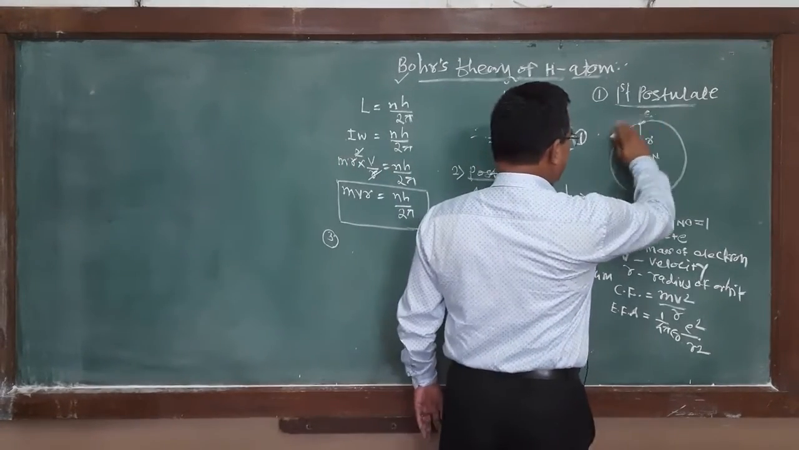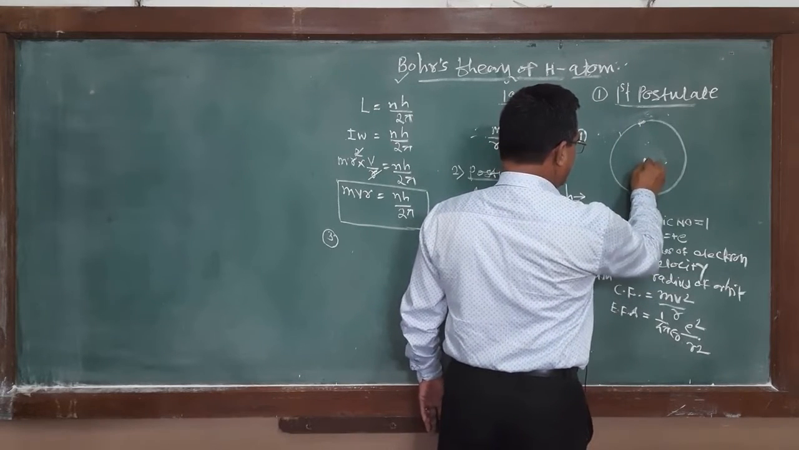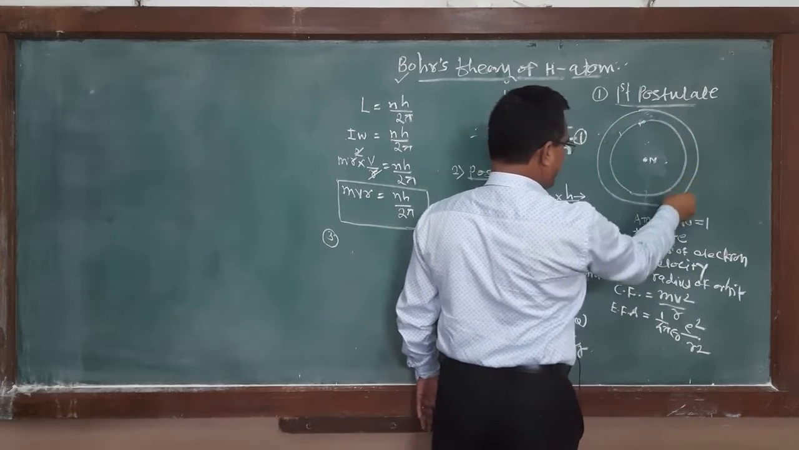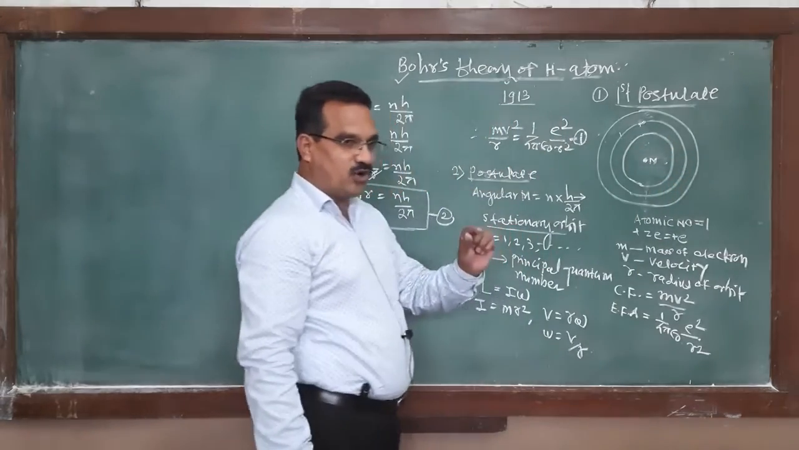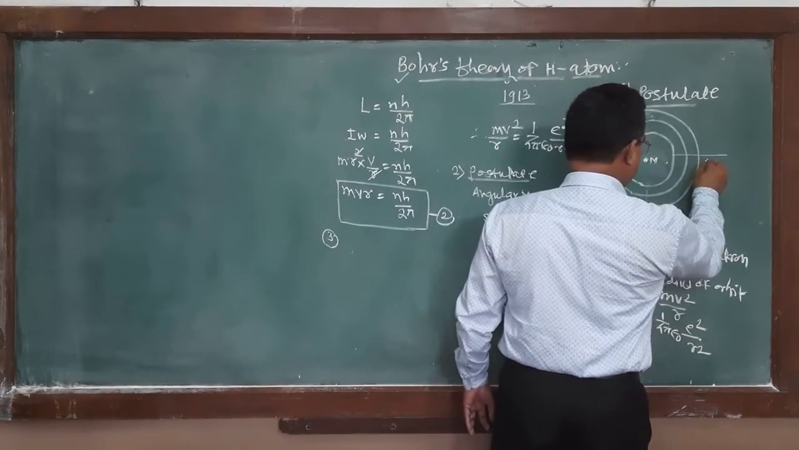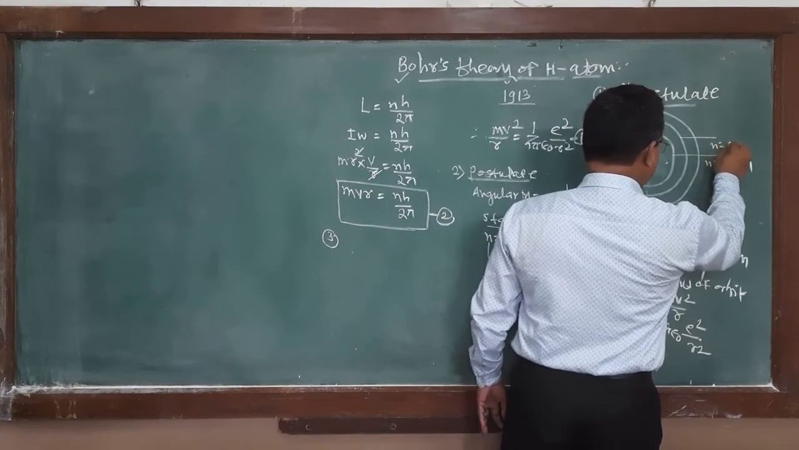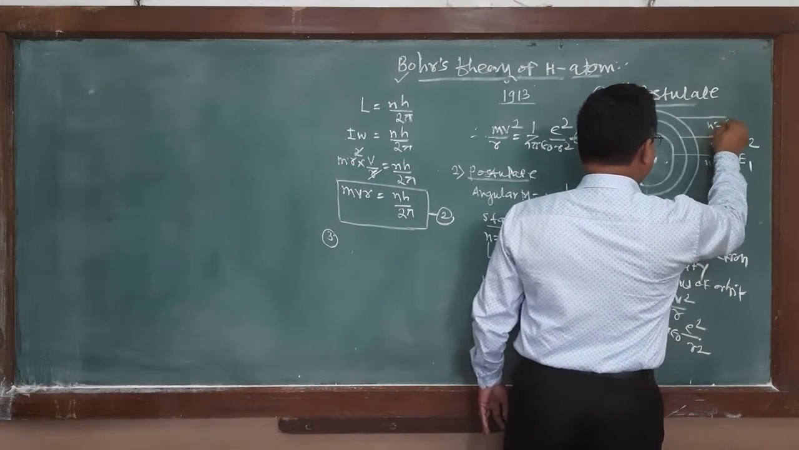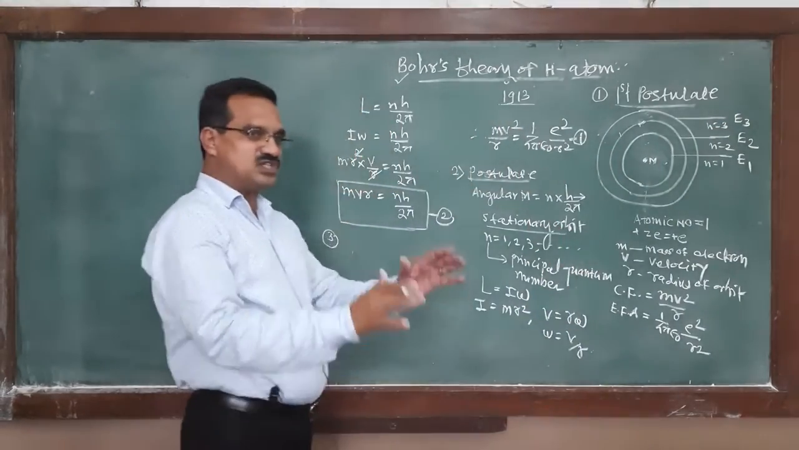Suppose different orbits are there. Here is the nucleus at the center. Again another orbit. Again suppose this is an orbit. And each and every orbit possesses energy. Suppose this is the first orbit, for n is equal to 1. Its energy is E1. Second orbit, n is equal to 2. Its energy is E2. And third one, here is for n is equal to 3. Energy level is E3. For each and every orbit, energy is fixed.